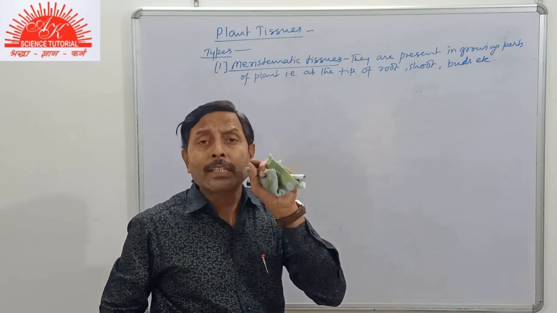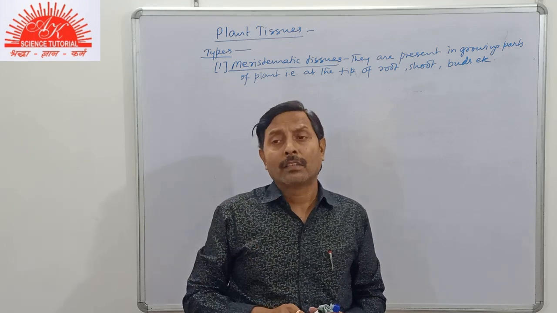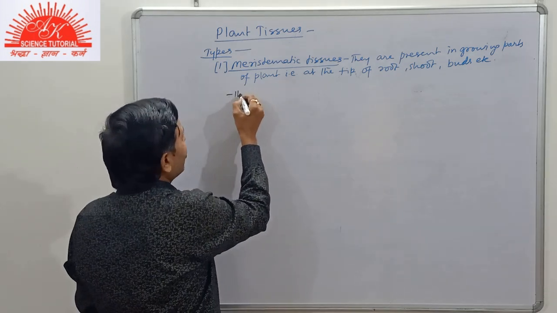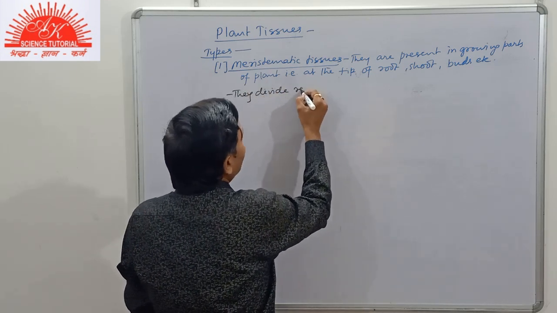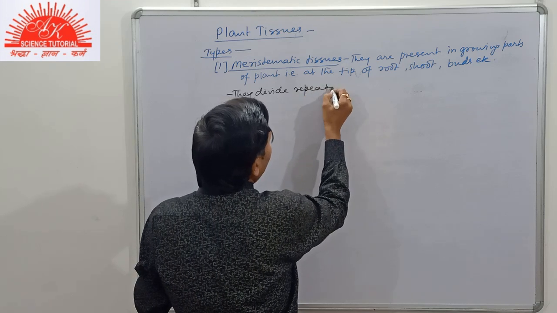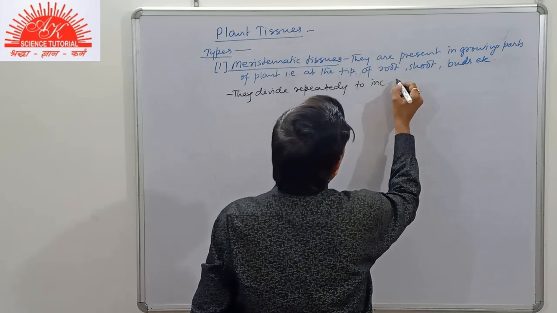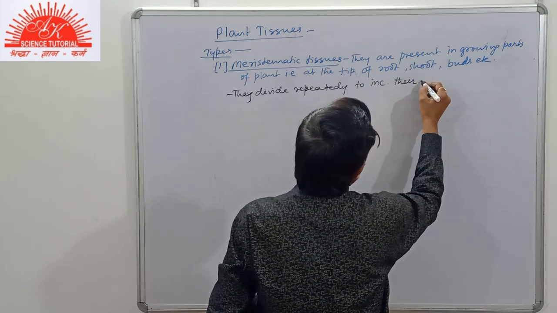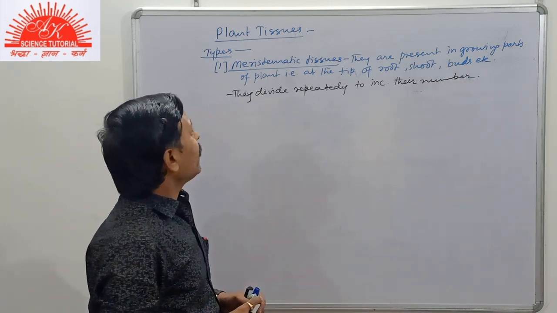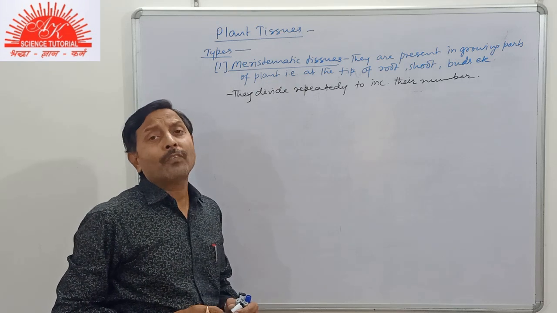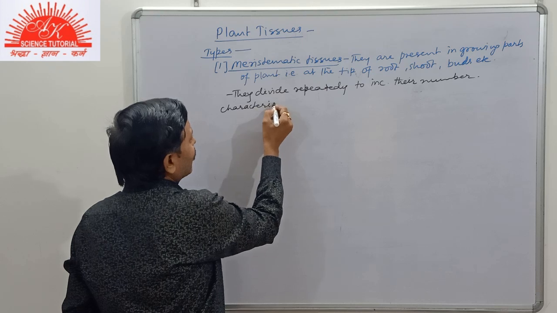Now they are actively dividing, that is they divide repeatedly to increase their number. Now what are the characteristics of these cells?